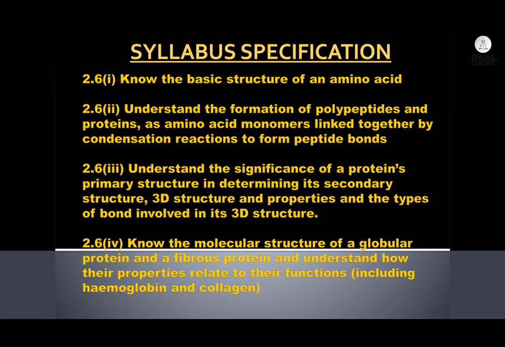Specification 2.63: understand the significance of a protein's primary structure in determining its secondary structure, 3D structure and properties, and the types of bonds involved in its three-dimensional structure. And specification 2.64: know the molecular structure of a globular protein and a fibrous protein, and understand how their properties relate to their functions, including hemoglobin and collagen. So we are going to learn about hemoglobin and collagen.